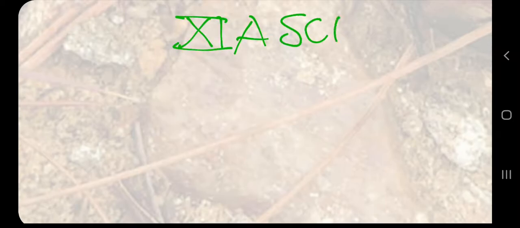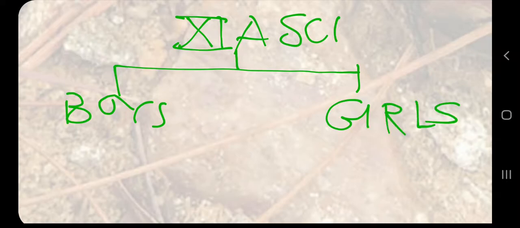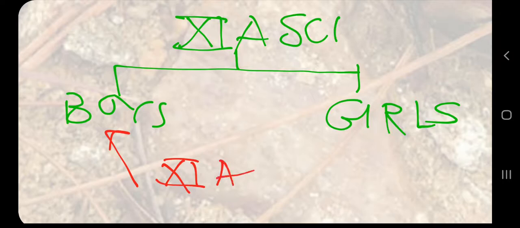Again, although we have no such groups, for ease of study, for analogy, you can have one more group in class 11th A science. We can have two more groups, boys and girls. Then where will we find that boy? Of course, in class 11th A boys. That boy will be in class 11th A boys.